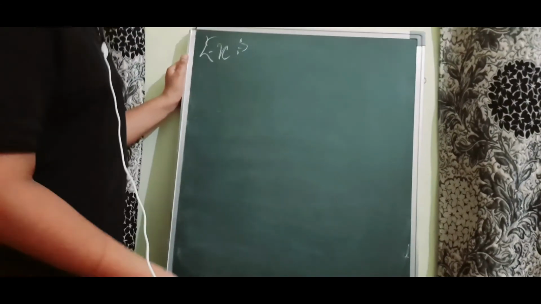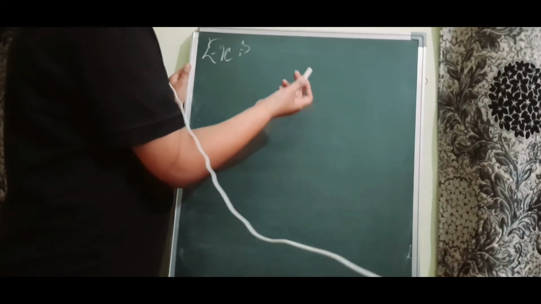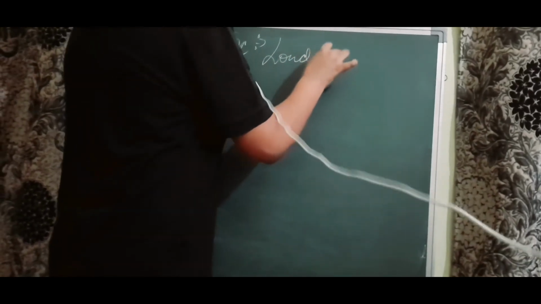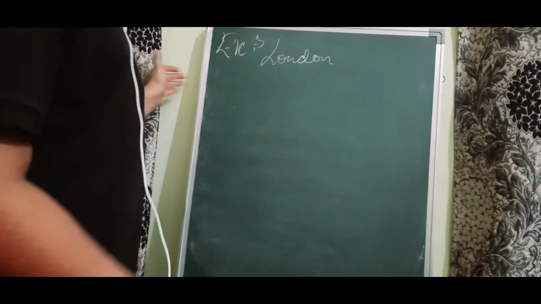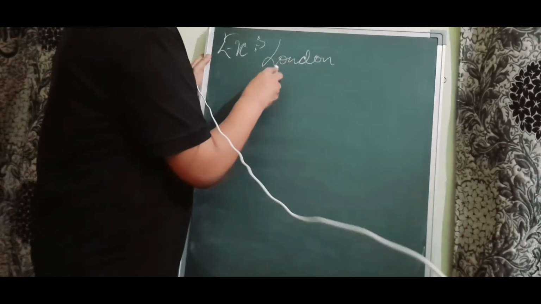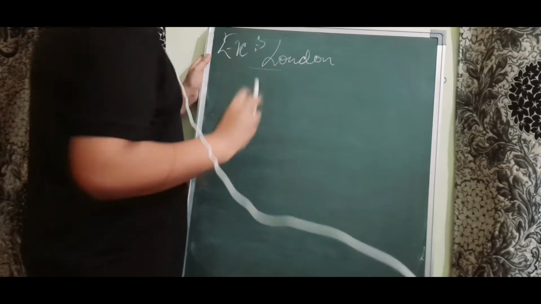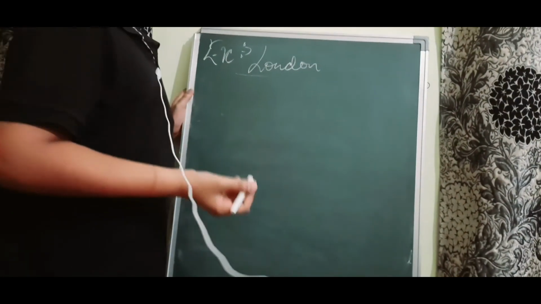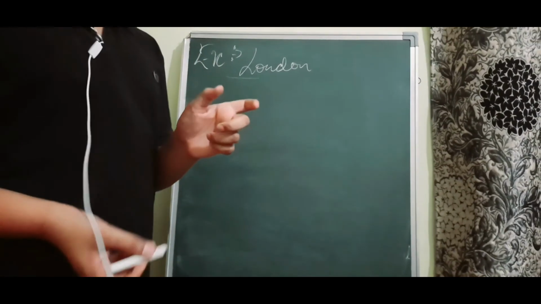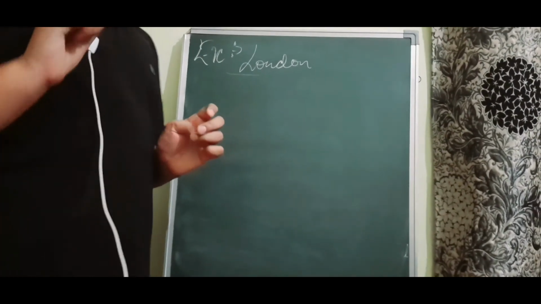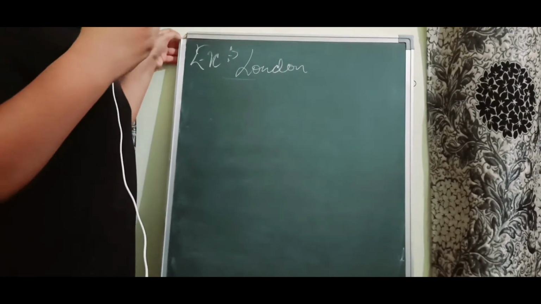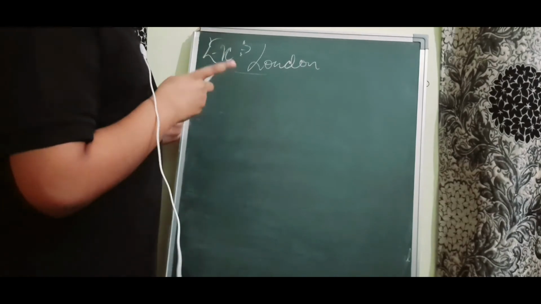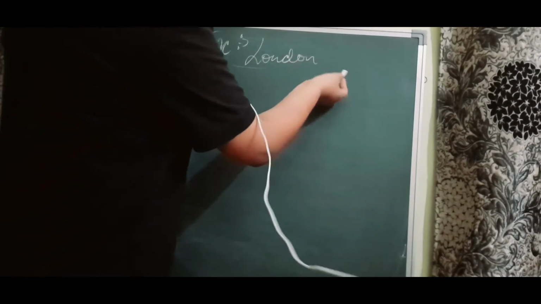Now let's see some examples for proper noun. So okay, so London. So London refers to a proper city. So we have put capitalization over here in L because it is a proper noun. So London is a particular name. There's not any other city that is named London. Only one city, the capital of England, is named London. So it is a proper noun.